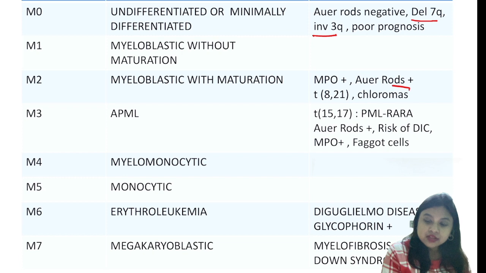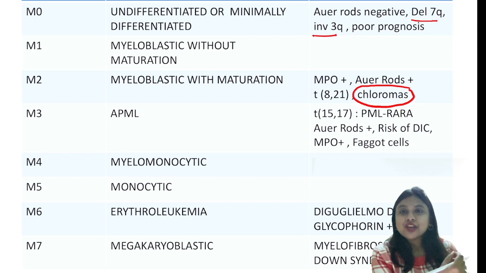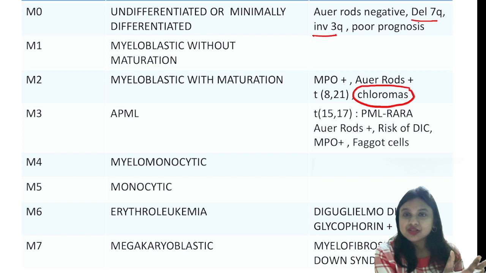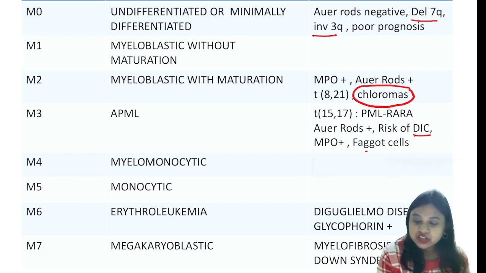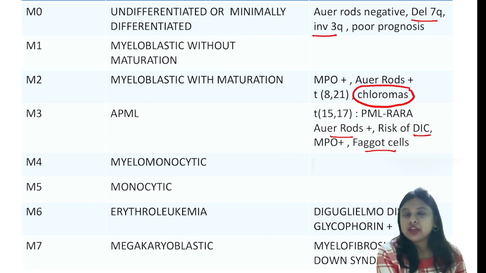If you're asked in MCQs about chloromas, just try to find out the keywords. These keywords are going to help you solve questions, and also it will help you save your time while writing the paper. So chloromas, if you find in a leukemia question chloromas, you should think that the question paper is asking about AML M2. Again, DIC, faggot cell, which I said, multiple Auer rods. It's translocation 15;17 PML-RARA. It is AML M3 or acute promyelocytic leukemia, right?